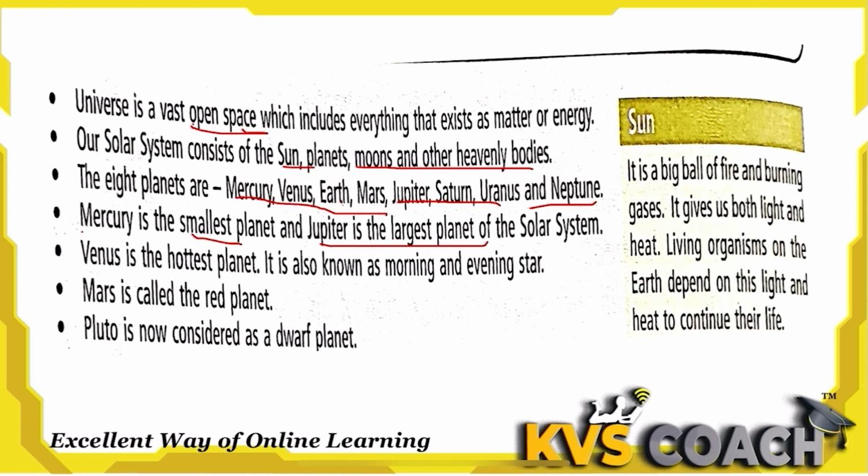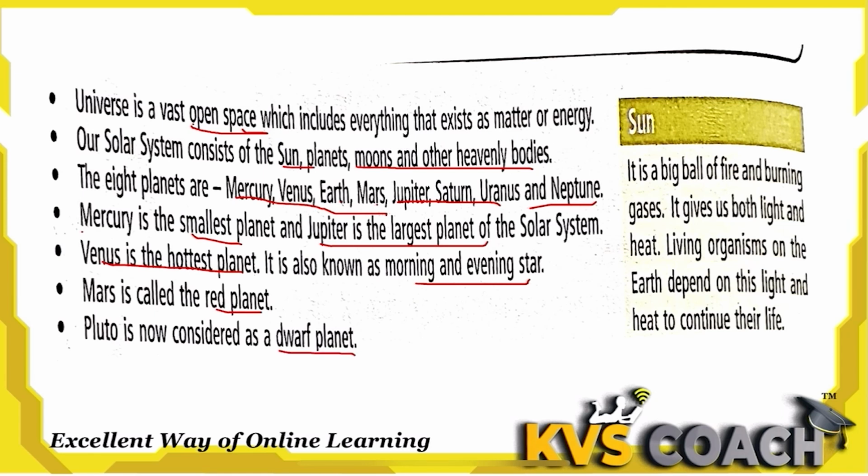Venus is the brightest planet. Earth is the living planet, or you can say the blue planet. Mars is the red planet, Jupiter is the largest planet, Saturn is the giant planet. Venus is also called the hottest planet, and it is also known as the morning and evening star. That's why it is called the brightest planet also. Mars is called the red planet.